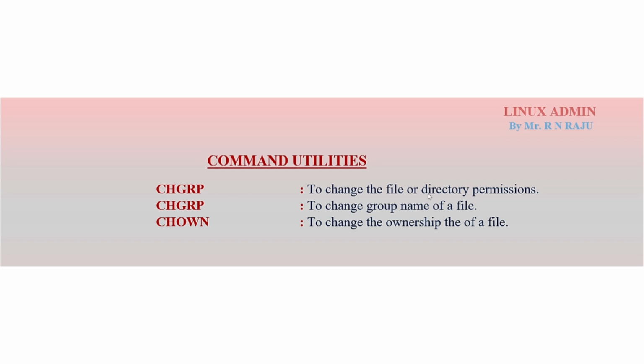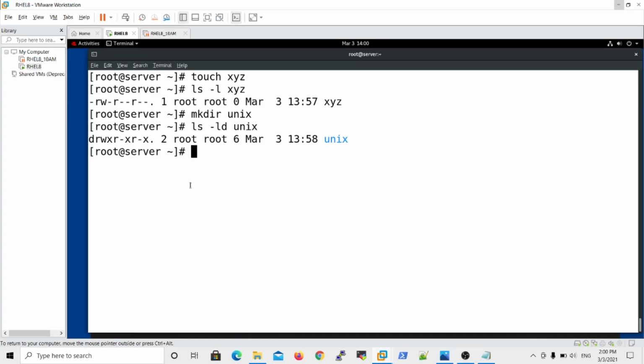chmod to change the file and directory permissions, chgrp to change the group name, and chown to change the ownership of the file. But actually the first command I said is a mistake, guys. The first command is chmod, not chgrp. So what is the command to change file permissions? It means chmod. This is the command to change file permissions.